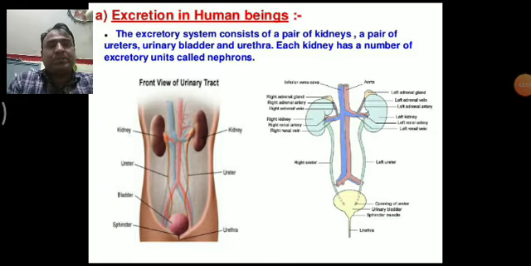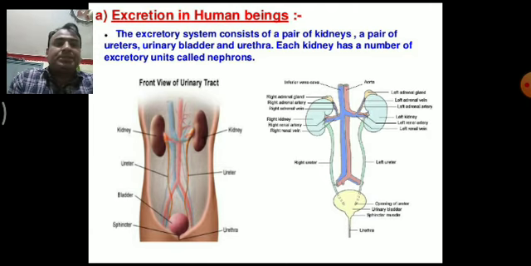I am Rajesh Kumar, Science teacher of Pratapgarh School, Pathankot. Our main chapter is life process. This is the seventh lecture of the chapter life process. Today, we will discuss the excretory system in human beings, or excretion in human beings.